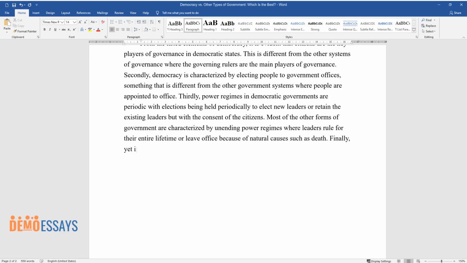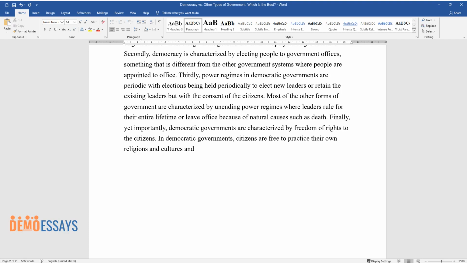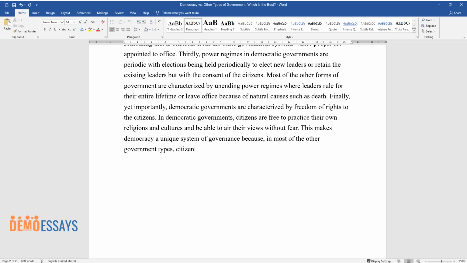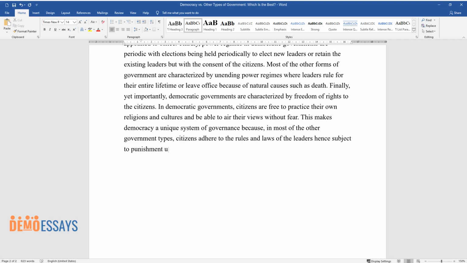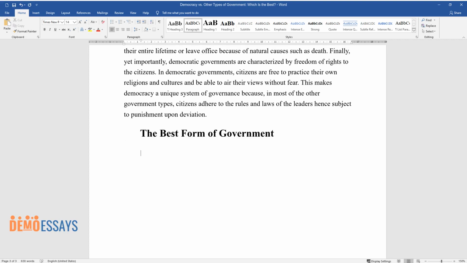Finally, yet importantly, democratic governments are characterized by freedom of rights to the citizens. In democratic governments, citizens are free to practice their own religions and cultures and be able to air their views without fear. This makes democracy a unique system of governance because, in most of the other government types, citizens adhere to the rules and laws of the leaders, hence subject to punishment upon deviation. The best form of government.